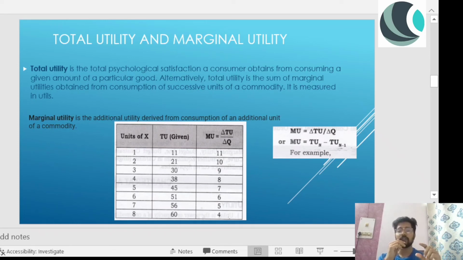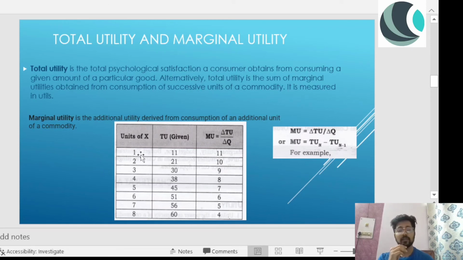When I had one glass of water, my utility is significantly reduced. Now I have had some water. So we'll discuss with the help of an example that is mentioned over here. That will be very helpful to make you understand the concept. So now there are units of X product: 1, 2, 3, 4, 5, 6, 7 units, and the total utility that is mentioned.